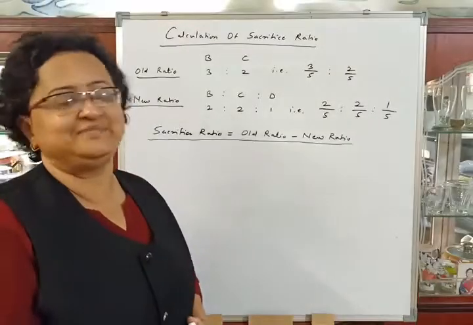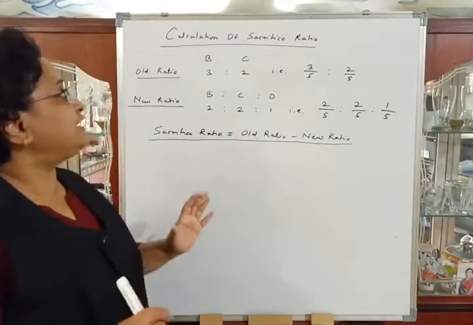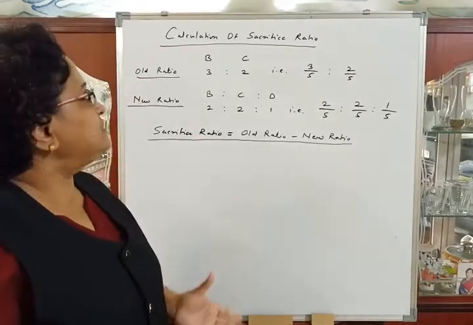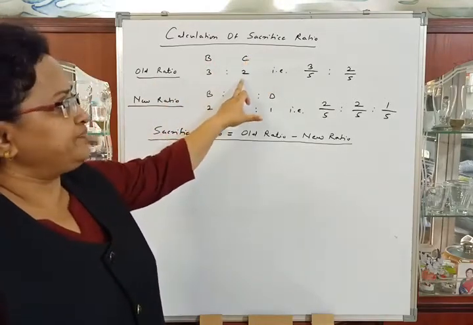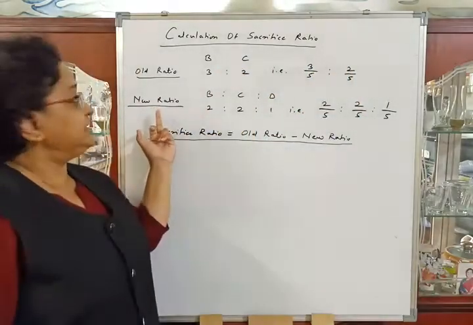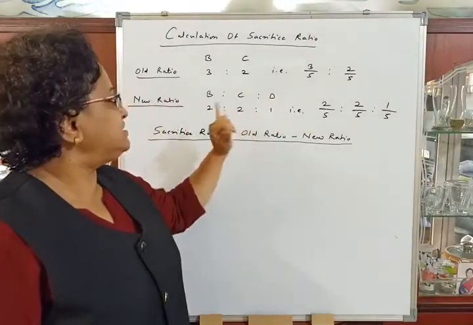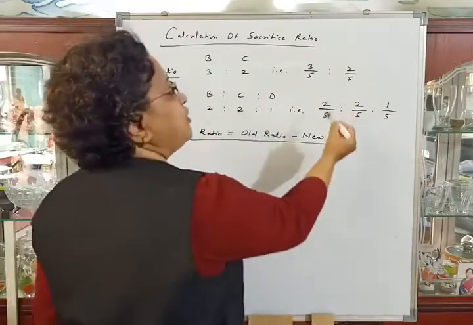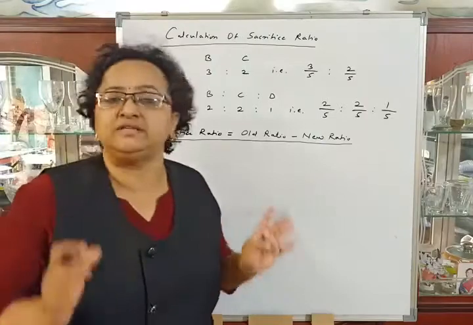Good morning, students. We will start solving the problem. First, we will calculate the sacrifice ratio. In this problem, they have given us the old ratio between B and C, the old partners, 3:2. It means 3/5 and 2/5. They have given us the new ratio also in the problem. The new partner is D. They admitted D into partnership, and their new profit sharing ratio will be 2:2:1, that is 2/5, 2/5 and 1/5. Now we will calculate the sacrifice ratio.